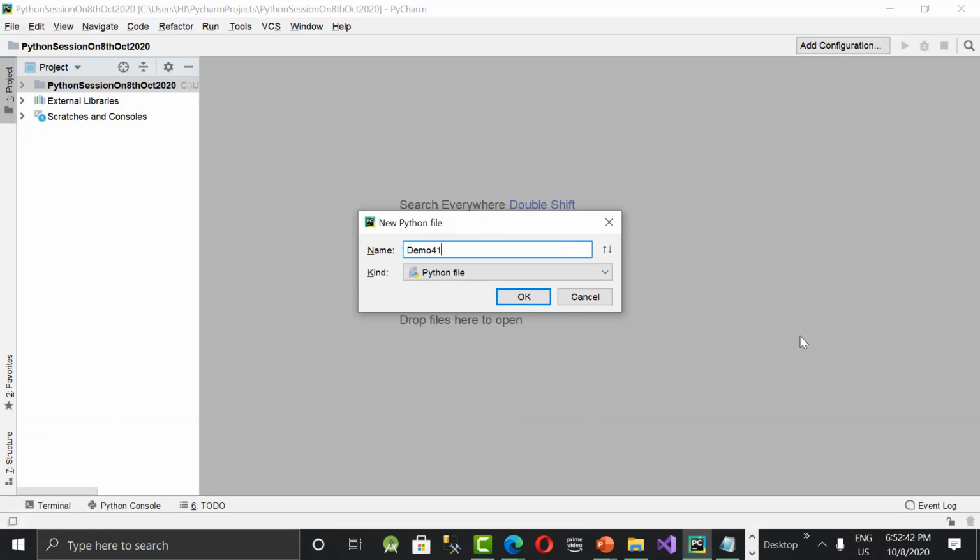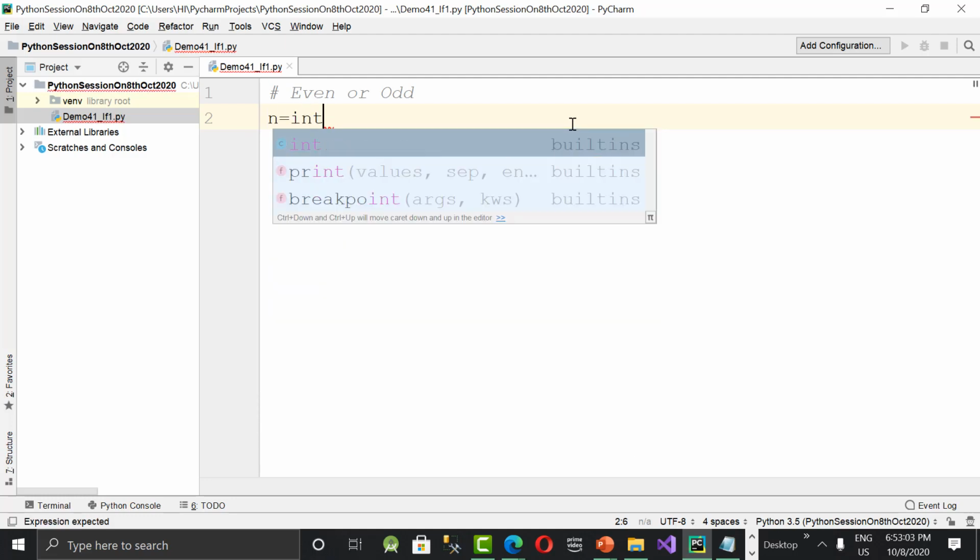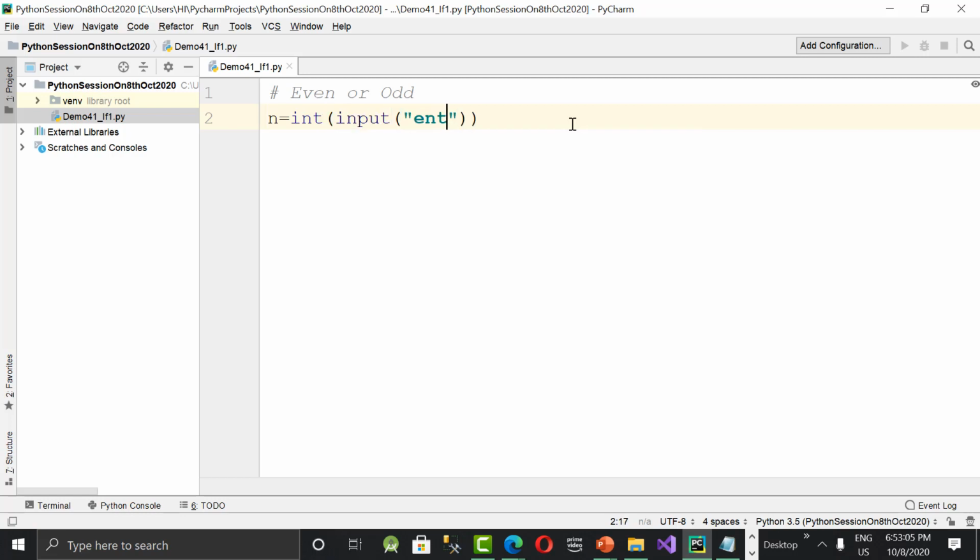Demo 41 underscore if one. Click on OK. Now, what are we doing here? We are accepting a number from the user, and we have to say whether it is an even number or an odd number. How to do that? First, I'm taking a variable, n is equal to int of input of enter a number. Now the number is ready. I have taken a number into n. Now I need to check whether it is an even number or an odd number. So I'm writing here if.